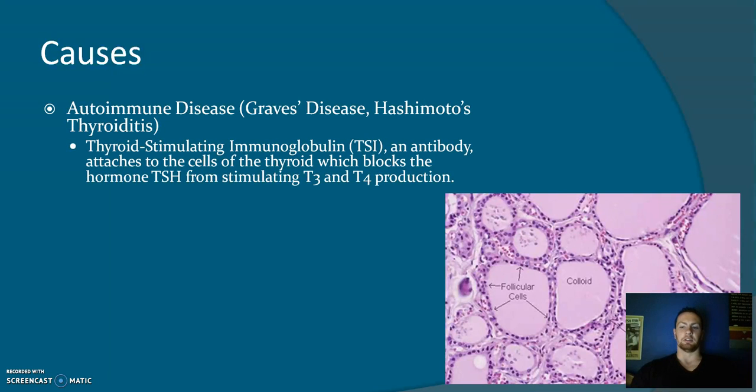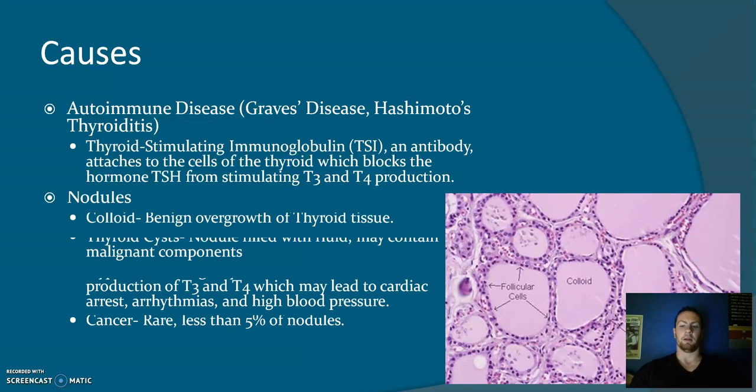Causes of thyroid disorders can be autoimmune, like Graves' disease and Hashimoto's thyroiditis. Thyroid-stimulating immunoglobulin, also known as TSI, is an antibody that attaches to the follicular cells of the thyroid. TSI therefore blocks the receptors for thyroid-stimulating hormone, which then limits the production of T3 and T4.